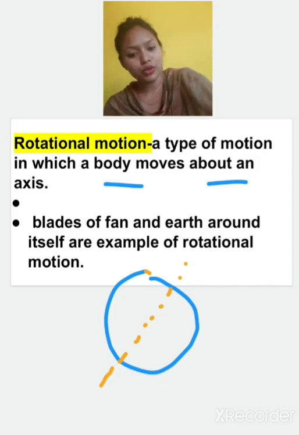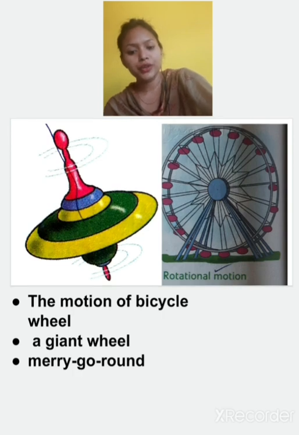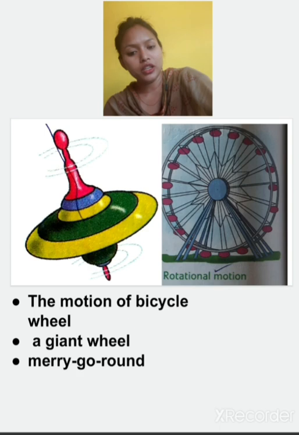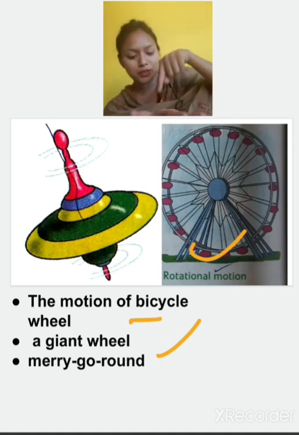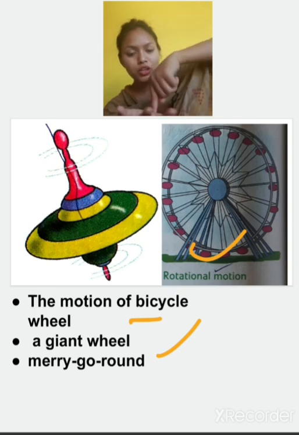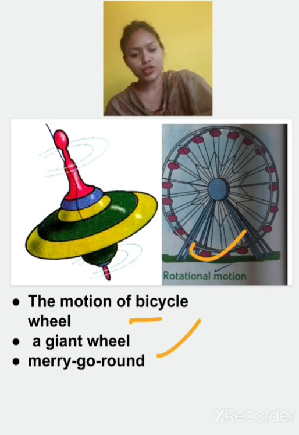So let's take more examples of rotational motion. Here you can see the wheel of the bicycle, the giant wheel, and the merry-go-round. All these are examples of rotational motion, as they are moving on a fixed path. They are not changing their position. That is an example of rotational motion.